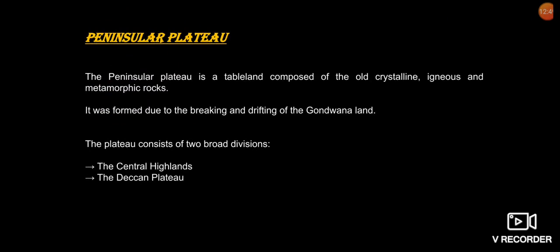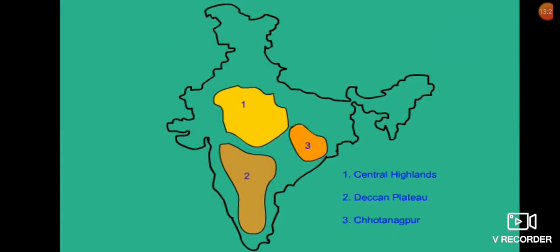The next physiographic division of India is the Plateau region. The Peninsular Plateau. The Peninsular Plateau is a tableland which is composed of old crystalline, igneous and metamorphic rocks. It was formed due to the breaking and drifting of the Gondwana land, and the Peninsular Plateau of India has two broad divisions, the Central Highland and the Deccan Plateau.